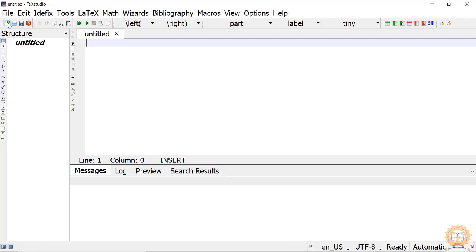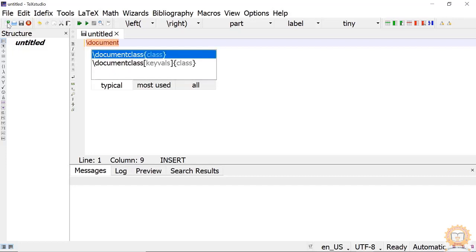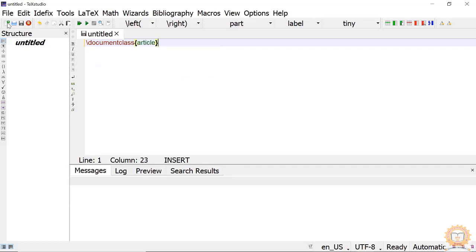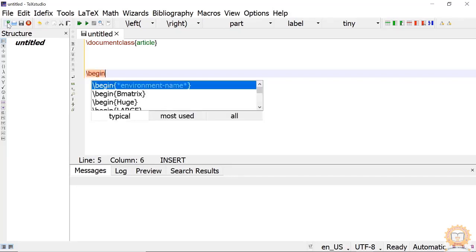and the first command we have to give to prepare a document is \documentclass, and the name of the class is article. See the spelling ARTICLE. Then the second thing we have to do is give the \begin{document}, \end{document}.